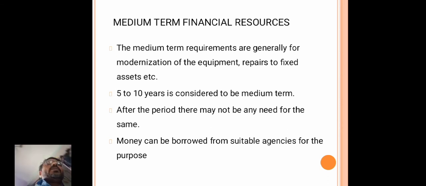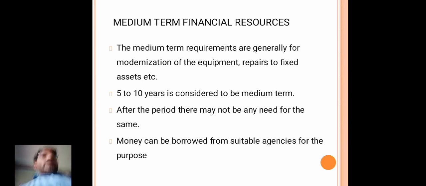The long term capital is usually for more than 10 years, for the purchase of building and machinery, etc. So the second requirement is the medium term capital requirement.